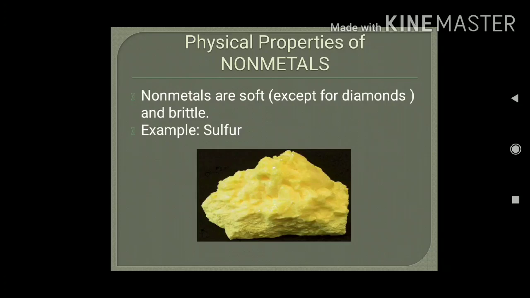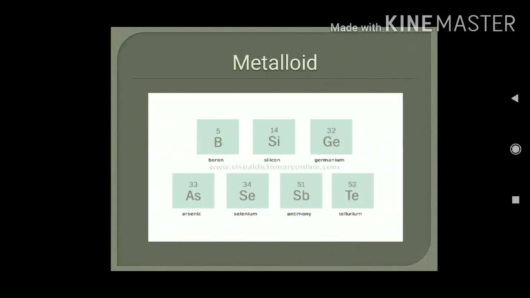Next, physical property of non-metal is that non-metals are soft, except diamond. Diamond is the known hardest substance on the earth. And non-metals are brittle in nature. If you hammer it, then it will break down into various pieces. For example, sulfur. Next category of material is metalloid.